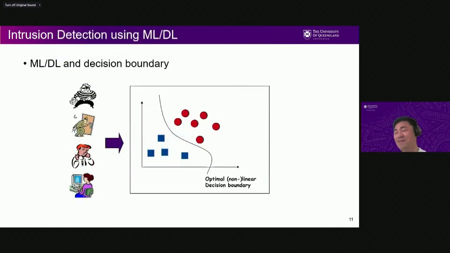Then we may use one of the machine learning algorithms, plot the data, and train that machine learning or deep learning algorithm, and we can get an optimal or near optimal linear or nonlinear decision boundary, which can classify the data set into two different classes. One is attack and the other is benign, or one can be attack and the other a specific type of attack.